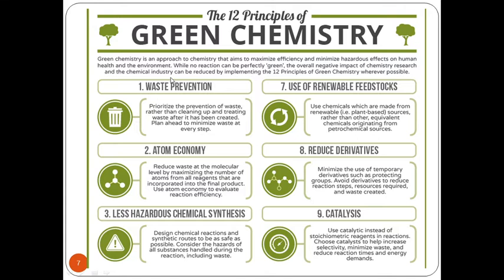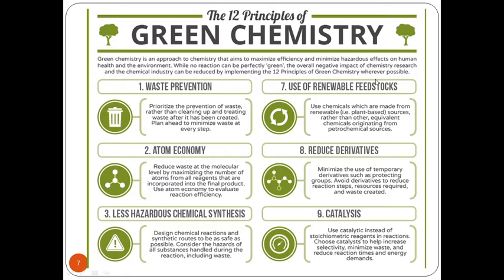While we cannot play any important role in terms of understanding green chemistry, we cannot term every reaction to be a green reaction. So, in turn, what we can do is we can do minor changes in the conventional method itself so that it can be turned into a green chemical reaction. Hence, while no reaction can be perfectly green, the overall negative impact of chemistry research and the chemical industry can be reduced by implementing the 12 principles of green chemistry wherever possible.